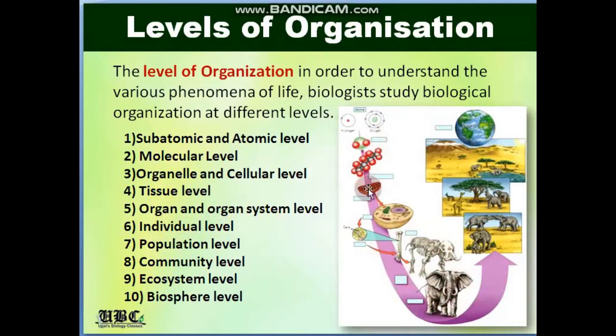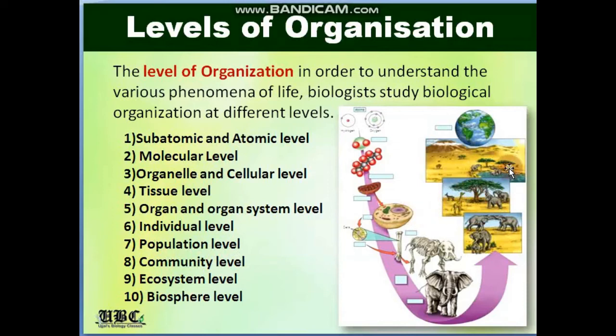So see, these are all the molecules. This is your cell organelle. In the organelle, we have the cell, then a group of cells forming the tissue, tissues forming the organs and the organ system. The organ system specifies to become a species, and next, species of the same kind form the population. Population of two or more species in an area constitutes a community.